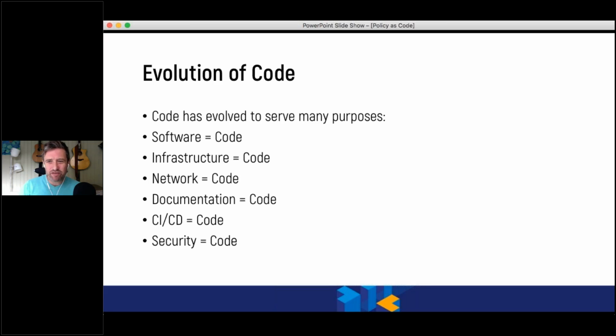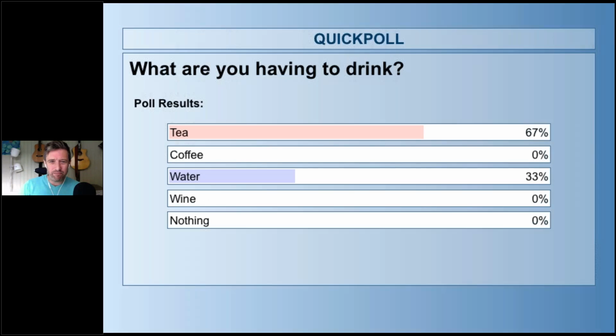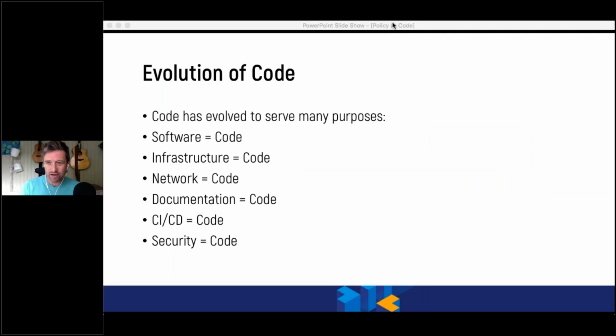Many of these things are because we're actually going to be looking at using code for many purposes. So we've got software and infrastructure, and we've got networking, and our documentation, our CI/CD, our security is all able to be delivered as part of a codified entity. And that gives great value for people being able to build on top of what we're doing.